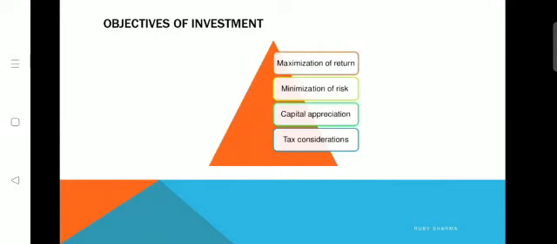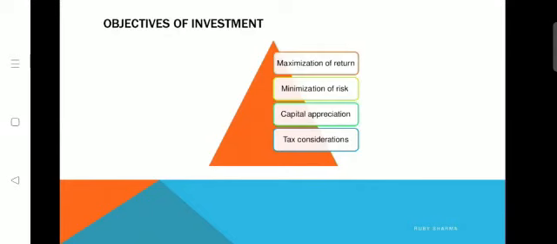For example, if you are investing 1000 rupees in any of the shares and securities, you are going to expect some rate of return on that 1000 rupees. So that is maximization, meaning your 1000 rupees should grow and bring increased income. Growth of the value of your 1000 rupees should be achieved. So that will be the main objective why an investment is made. So that is the first objective.